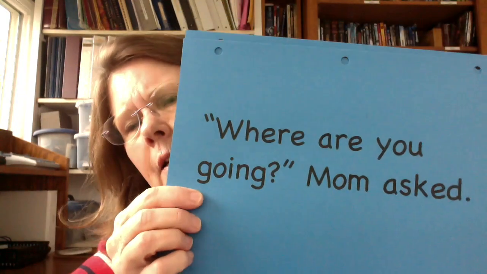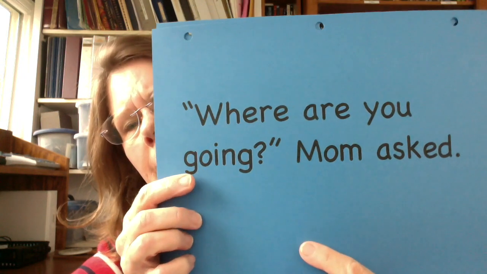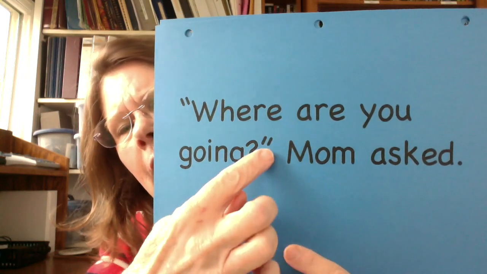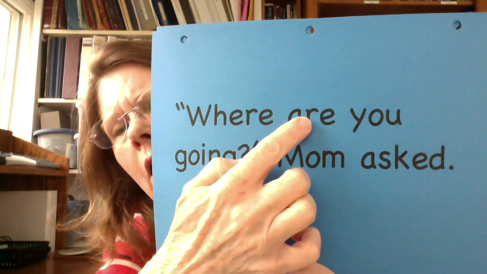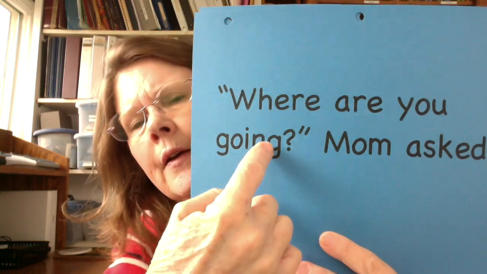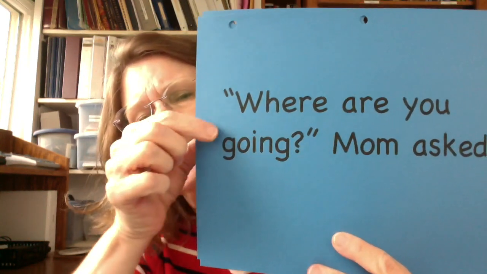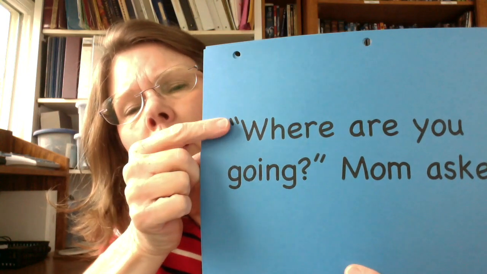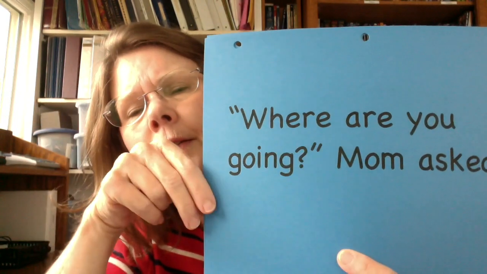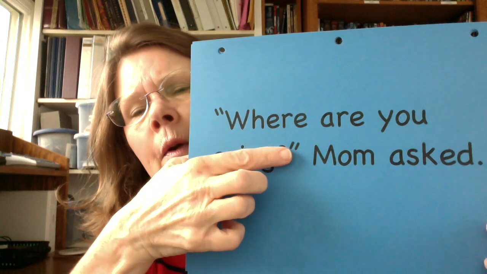Now look at this. Let me get over here where you can actually see it. Okay, look at this, and you can see on where. Here's "Where are you going?" See right here. Here is the quotation mark. That's the two lines that do this, and then after going, there's the other one.